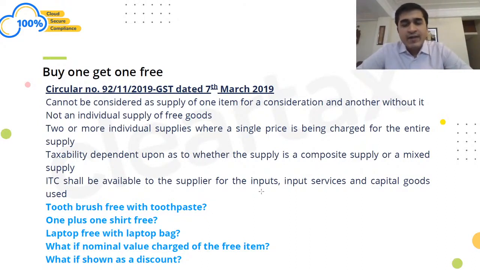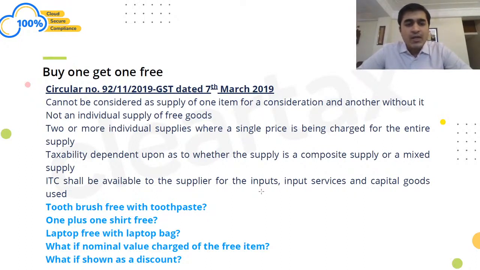So we need to identify the taxability depending on whether it is a composite supply or mixed supply, which is dependent on whether the products are naturally bundled or not, right? Now once we know that this is a composite or a mixed supply, irrespective of that, we need to remember that whatever input tax credit is there in respect of the inputs, input services or the capital goods which are used or intended to be used in making these items, which may be free of cost or chargeable to tax, both these items, whatever tax goes into their inputs, that particular tax would be available as input tax credit.